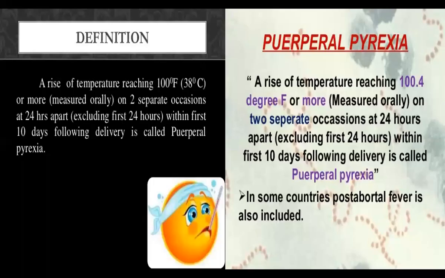So what is the definition? From the definition point of view, it is a rise of temperature. How much? Up to 100 degrees Fahrenheit or 38 degrees Celsius or more, measured orally on two separate occasions, that is 24 hours apart, excluding the first 24 hours. We are not going to include the first 24 hours. And within how much time? Within the first 10 days.